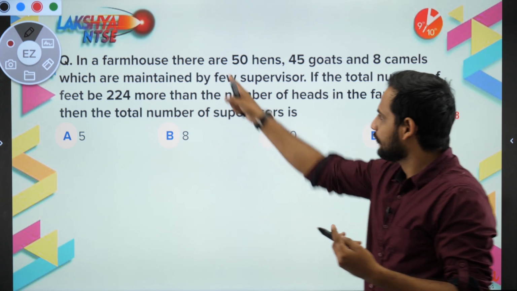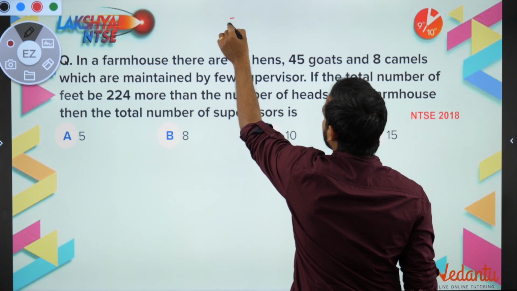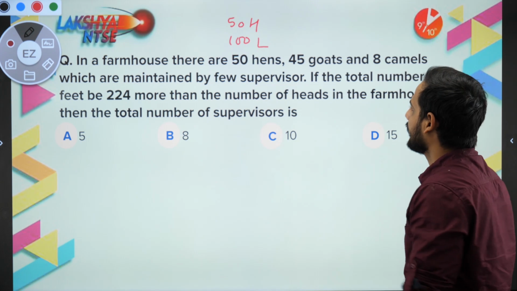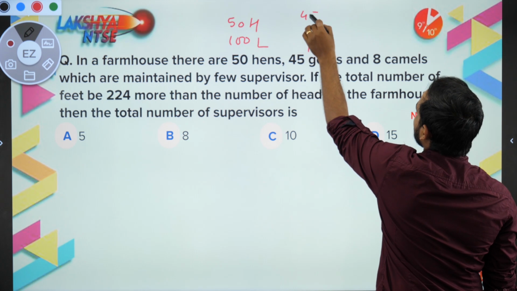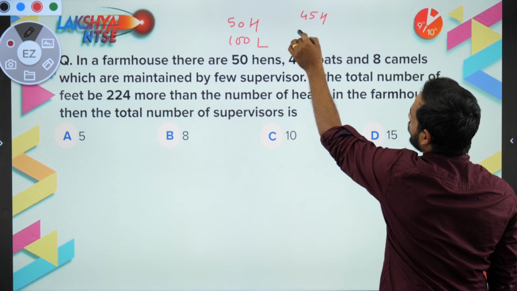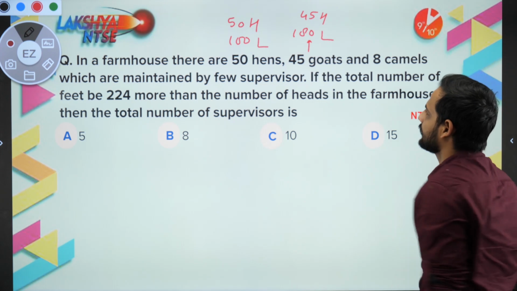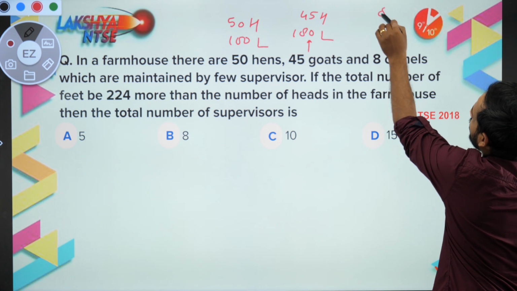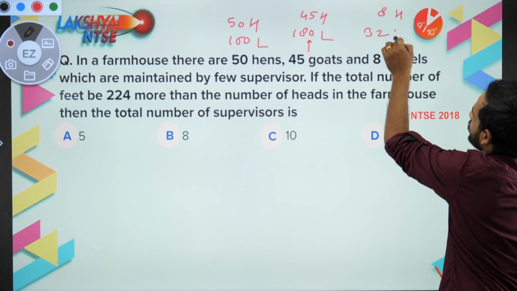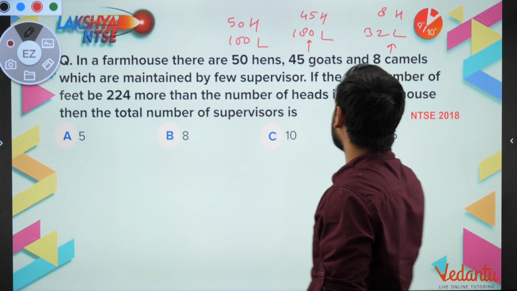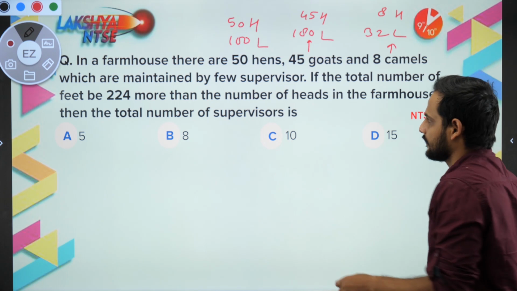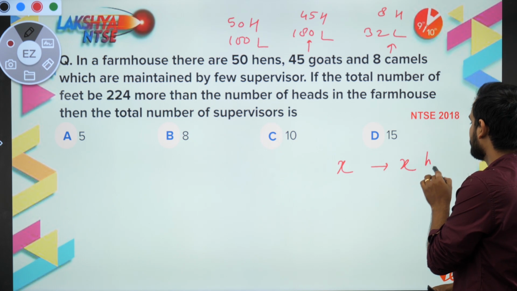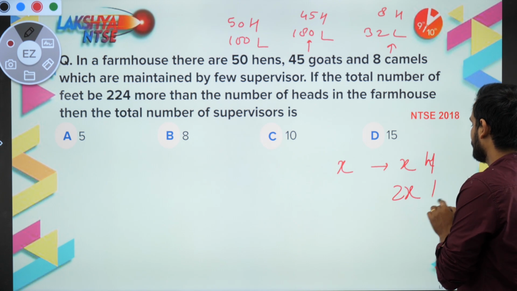Now see, for hen, 50 hens means 50 heads, 100 legs. Obviously, correct? For 45 goats, 45 heads, and 45 into 4 is equal to 180 legs. Correct? Then 8 camels: 8 heads and 32 legs. And then there are few supervisors. How many supervisors? I don't know. Let us say X supervisors. They are human, correct? So they will have X heads and 2X legs.